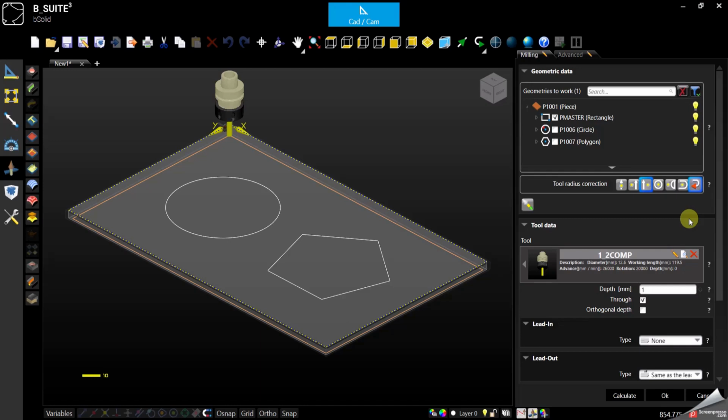And this is the simple reason why we prefer, for closed geometry, to select internal or external, because if you select that, so we go external, even if you change the travel direction, the tool correction will stay the same.